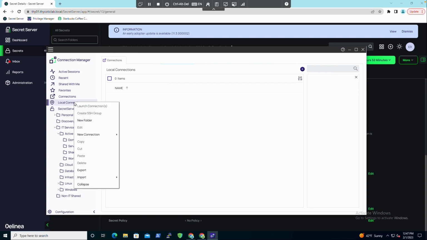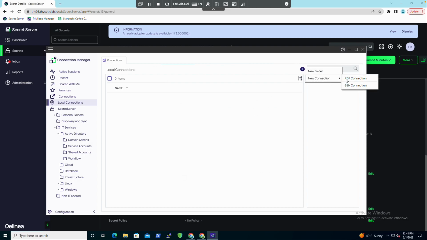You can also right-click this and say you want to import. Maybe you already have a Connection Manager list of connections, or maybe you have something from other solutions such as Devolutions or Remote Desktop Connection Manager, or maybe they're just RDP files. Or if it's a tool that is not one of those, you can just have them in a CSV file, and you can bulk import the list of machine names and domain names and all that in here as well. I'm not going to be doing that in this example, but I'm going to go ahead and create a couple of new connections in here just to show you what this will look like.